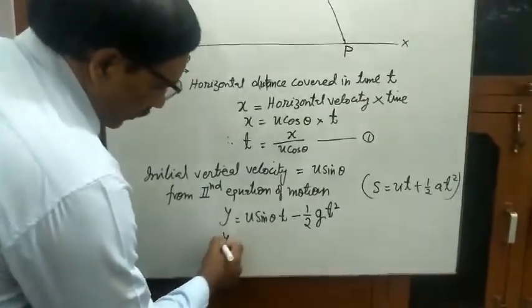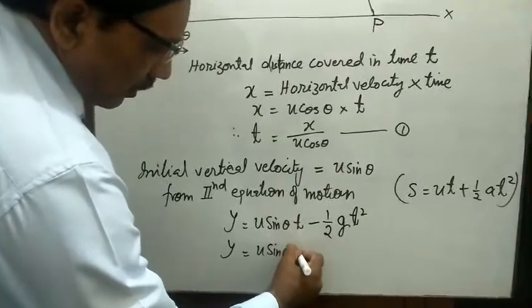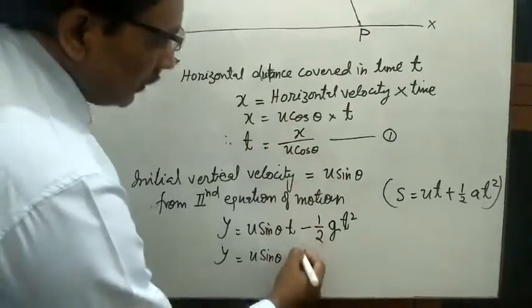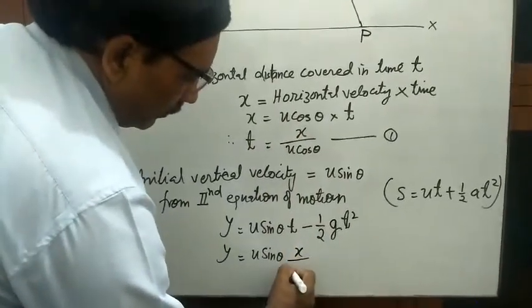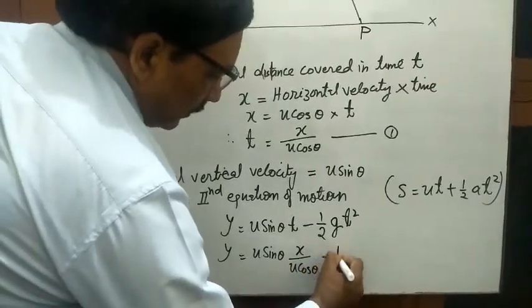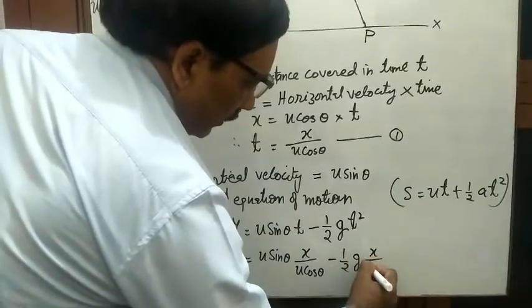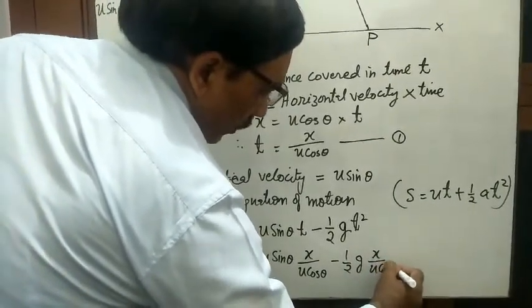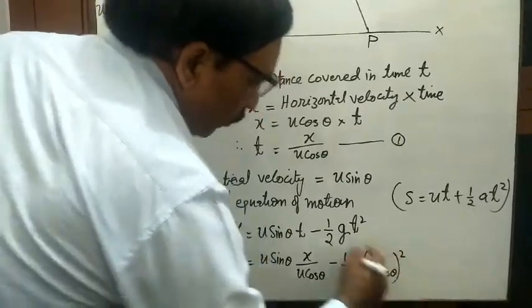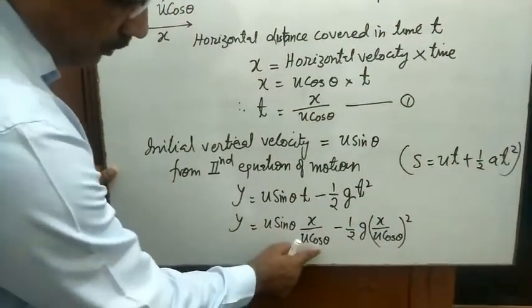So y is equal to u sin theta into x upon u cos theta minus half g x by u cos theta whole square. Now cancel out: sin theta by cos theta is tan theta.